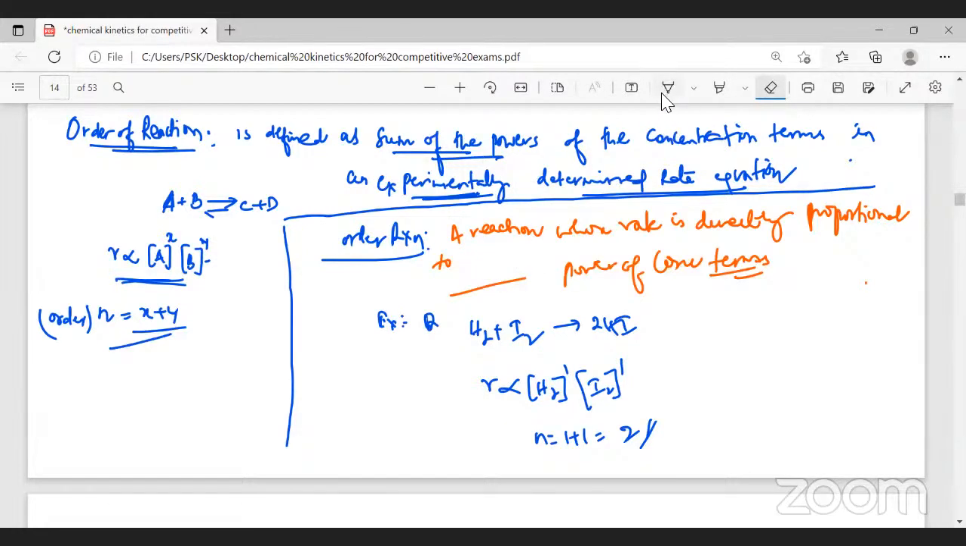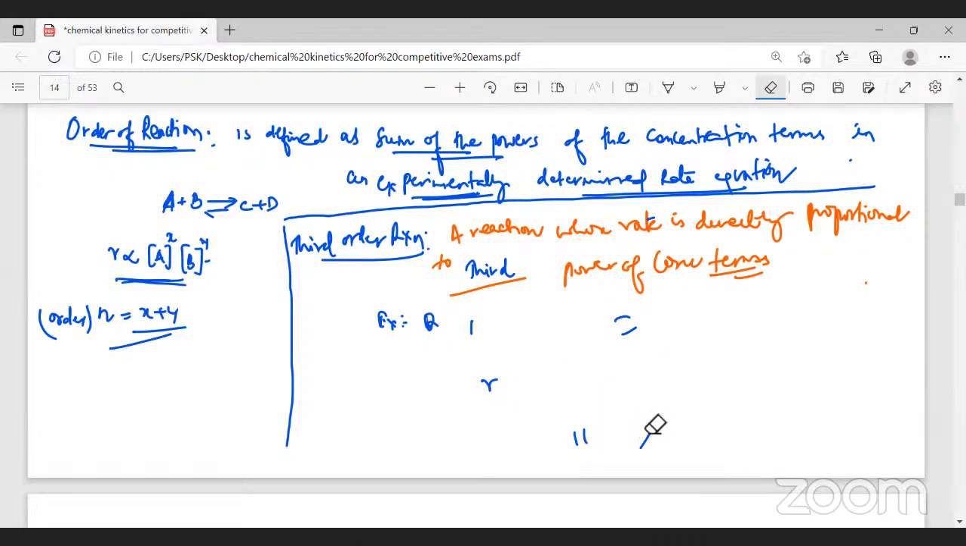Now the third order reaction definition, you give quickly, let's see. What will be the third order definition? A reaction whose rate is directly proportional to the third power of the concentration terms. One example we will learn. There are a number of examples.